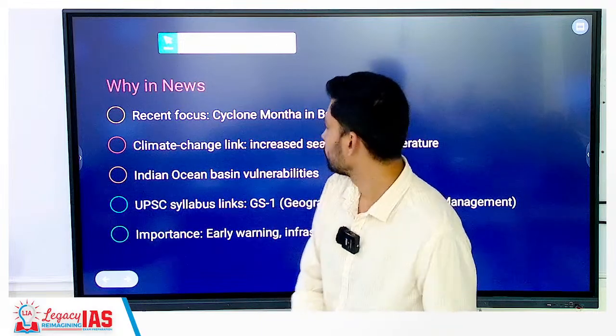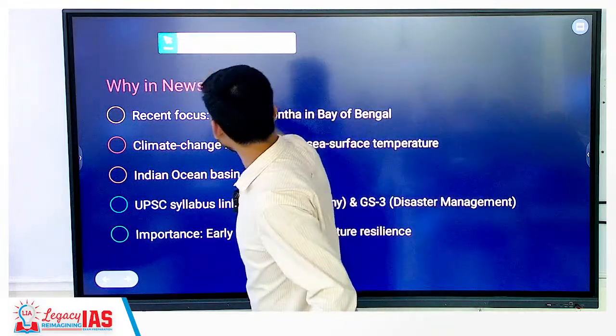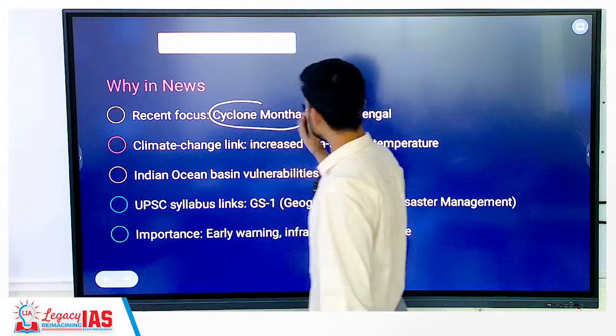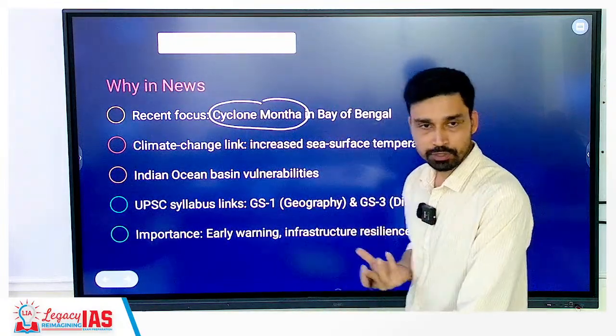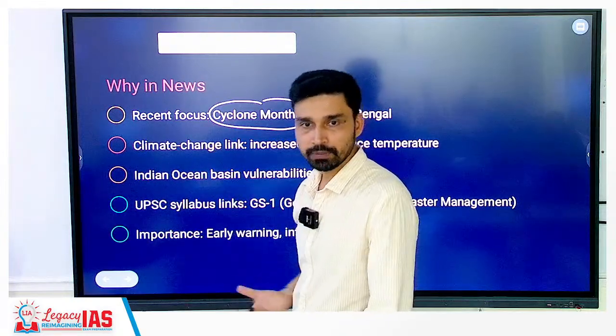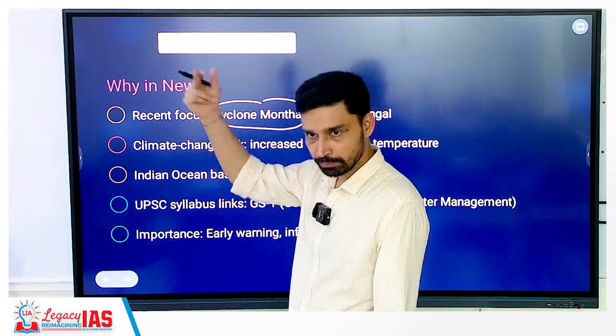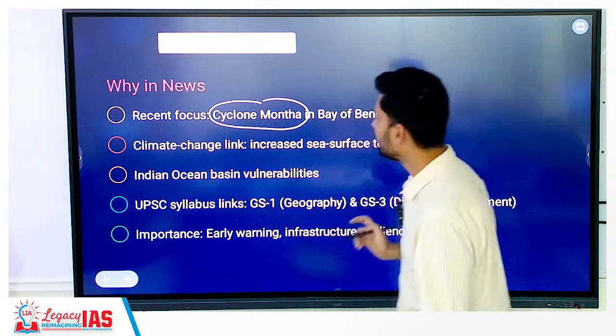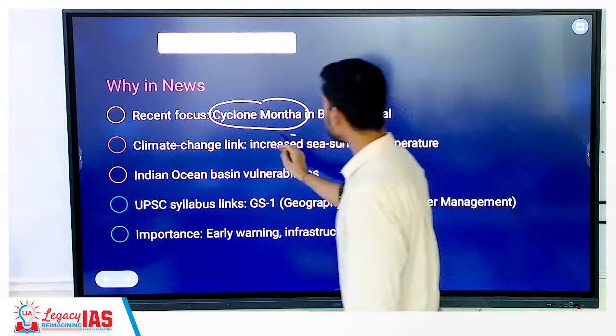Tropical cyclone. So, recently in the Bay of Bengal, we have witnessed a cyclone that is named Montha. The naming process also we have discussed. It is the 13 countries of the Indian Ocean region, each of them submits a list of 30 names, and then table by table, column by column you go through them. So, why cyclone Montha?